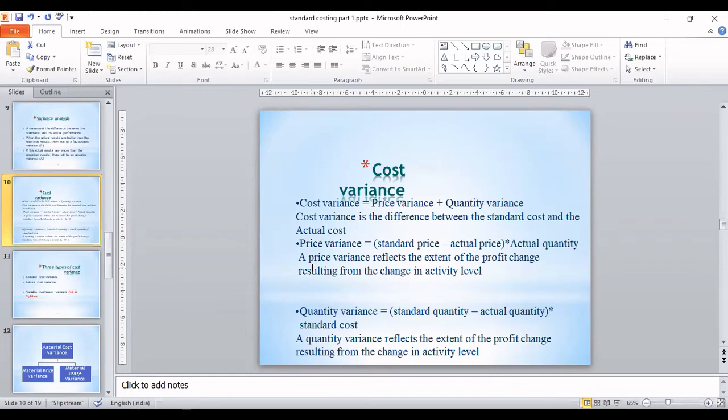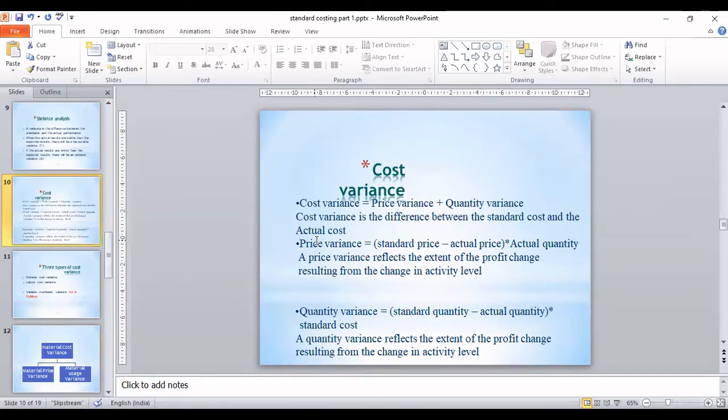Whatever raw material we have decided, let's say we assume that my raw material will be available at the rate of ₹5. Is it necessary that it will always remain 5? It will fluctuate, no? Yes. So if the variances are coming due to change in price, that variance is called price variance. And the third one is quantity.